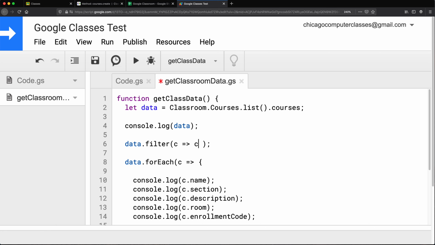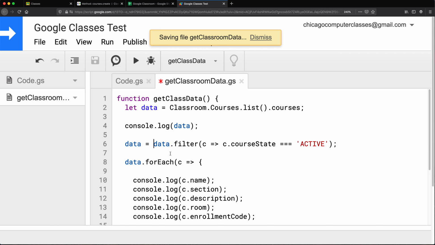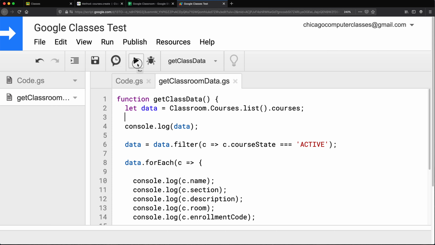We'll just take that C dot course state and make sure it equals to active. So that way we should be only getting active courses, hopefully at that point. So we need to set our data to this new data after the filter.